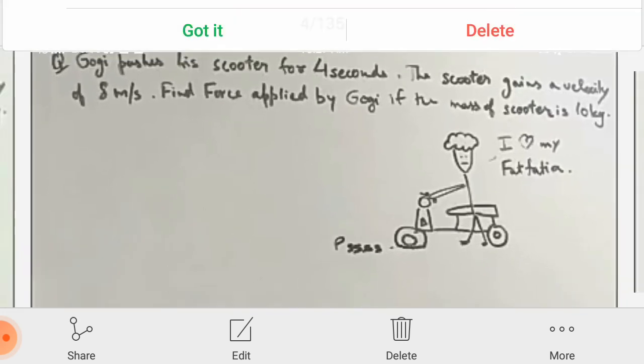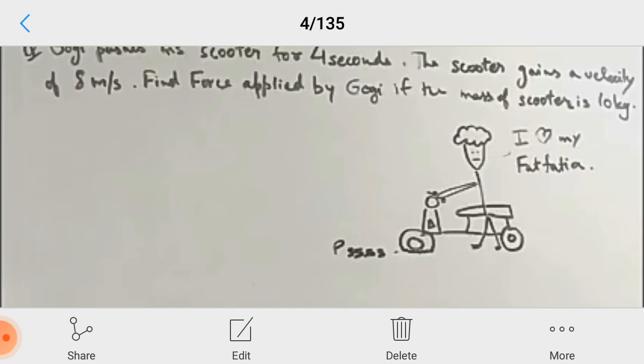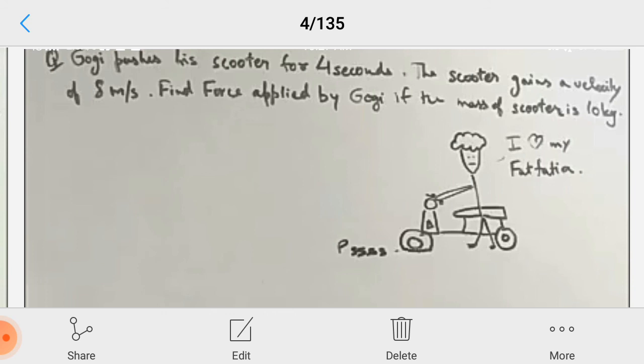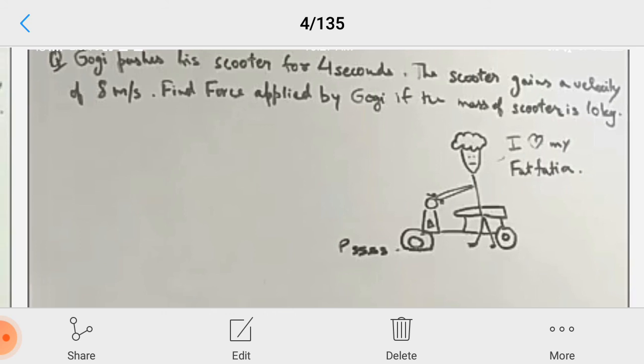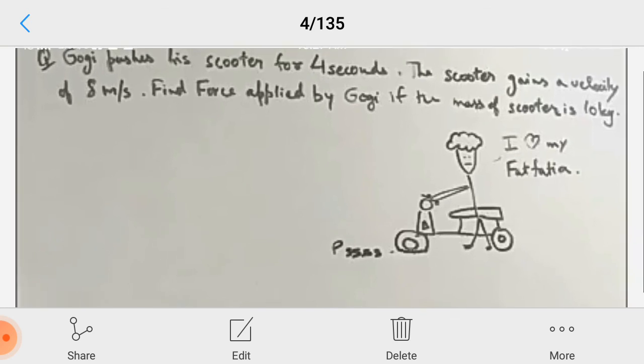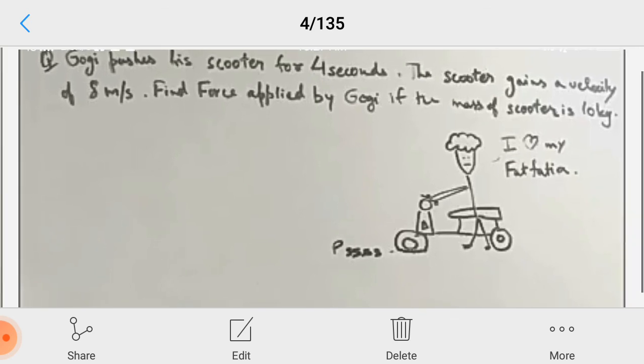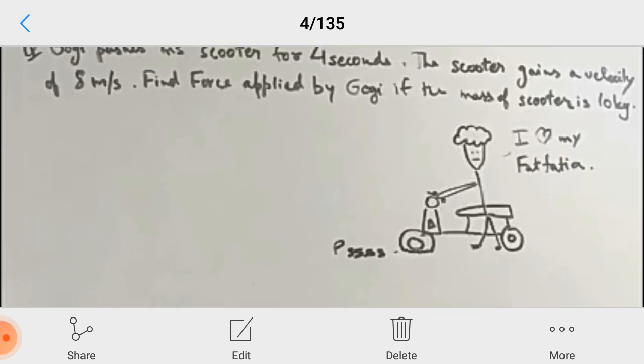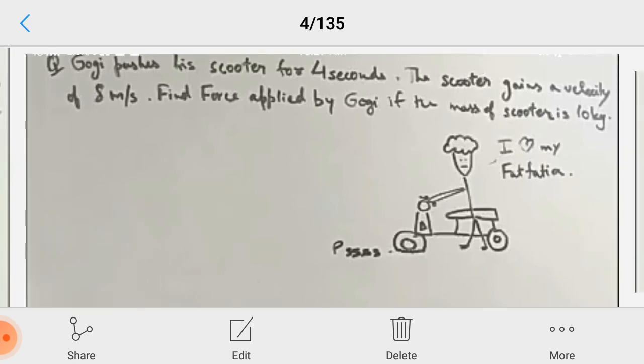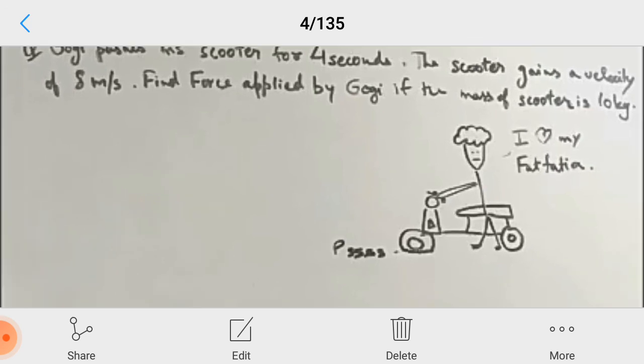You see the small problem. Gogi pushes his scooter for 4 seconds. The scooter gains a velocity of 8 meters per second. Find the force applied by Gogi if the mass of the scooter is 10 kg. I repeat, Gogi pushes his scooter for 4 seconds. The scooter gains a velocity of 8 meters per second. Find the force applied by Gogi if the mass of the scooter is 10 kg.